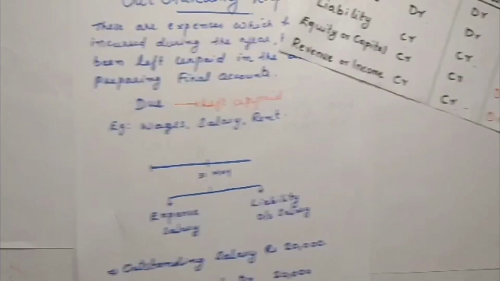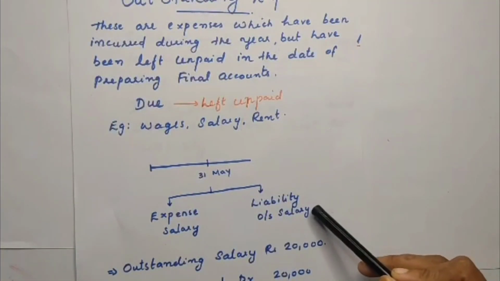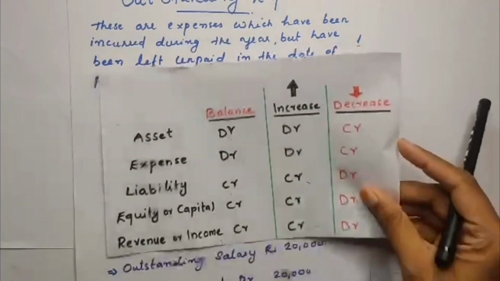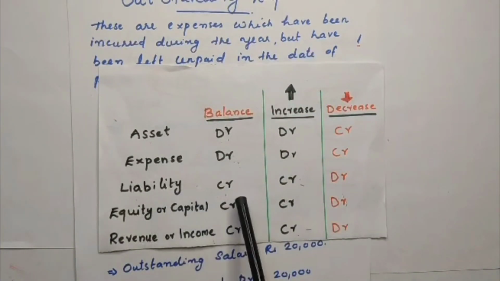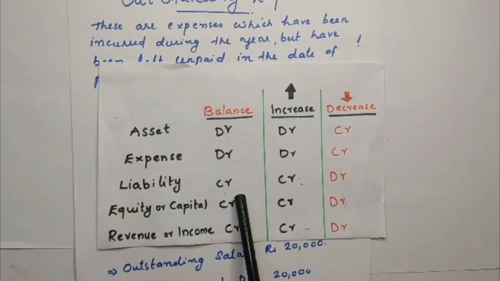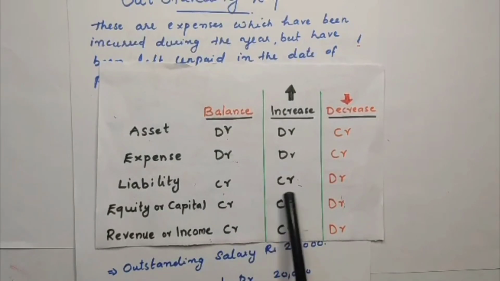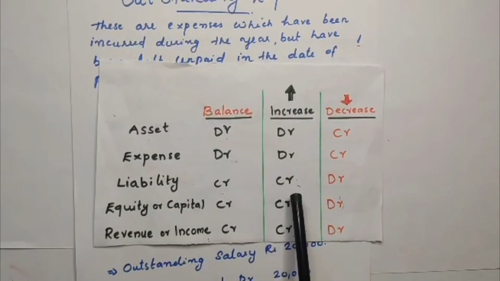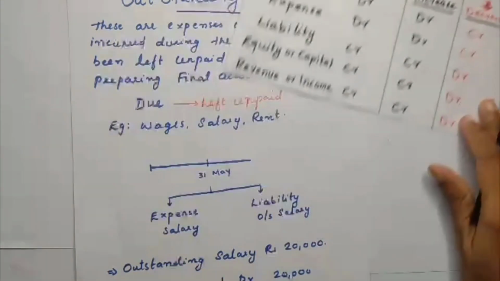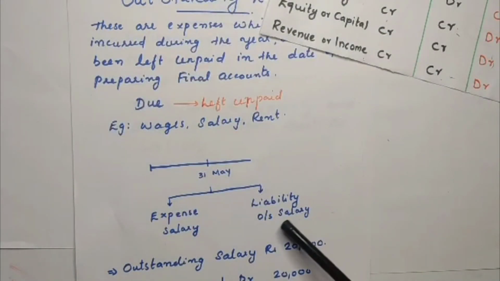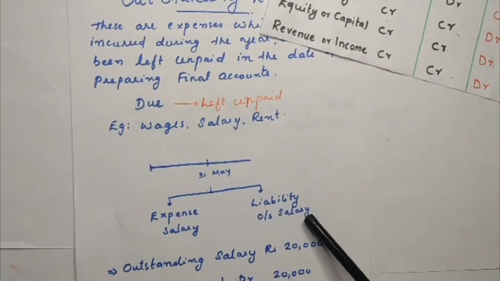If a liability incurs, what will you do? A liability has a credit balance, right? So we have to credit. To increase that liability, you have to credit it. Here a liability is incurred, like outstanding salary, which is a liability. So you have to credit this liability.